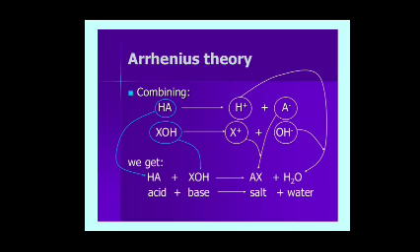It dissociates into H+ and A-. XOH dissociates into X+ and OH-. HA is the acid, XOH is the base. HA dissociates into H+ and A-. XOH gives rise to X+ and OH-.